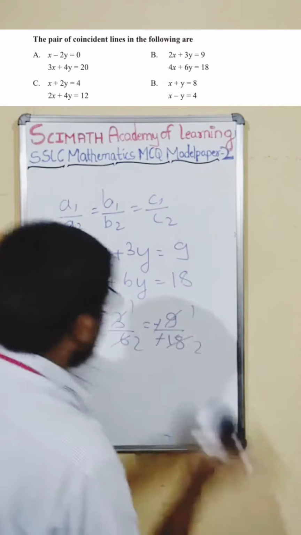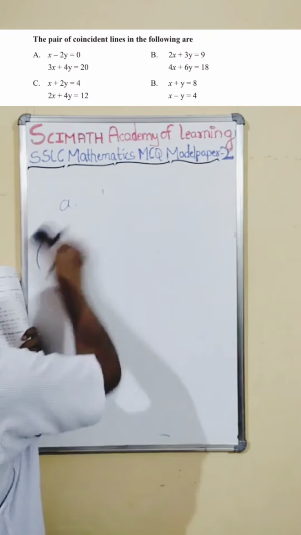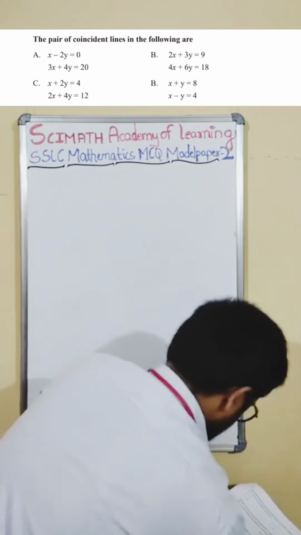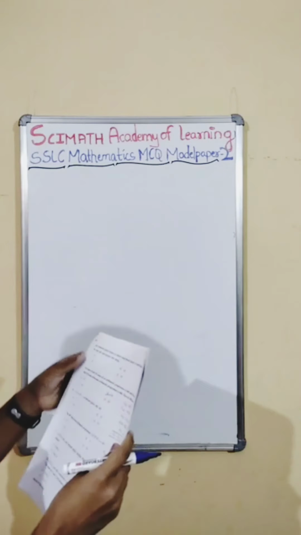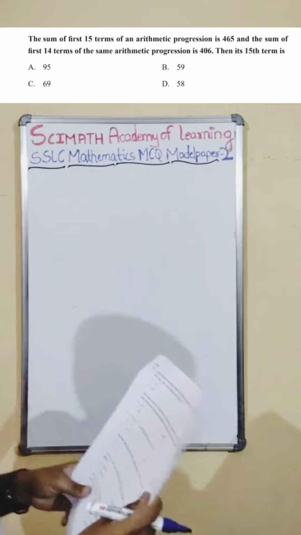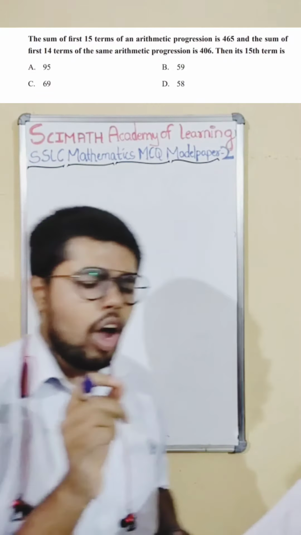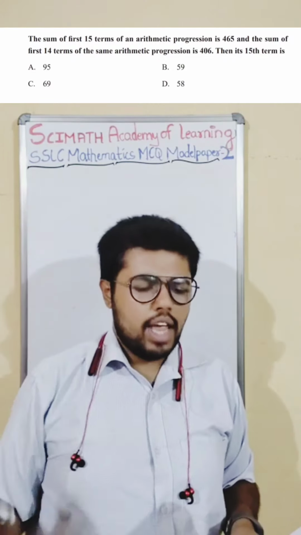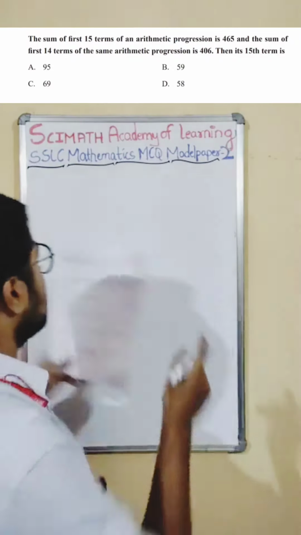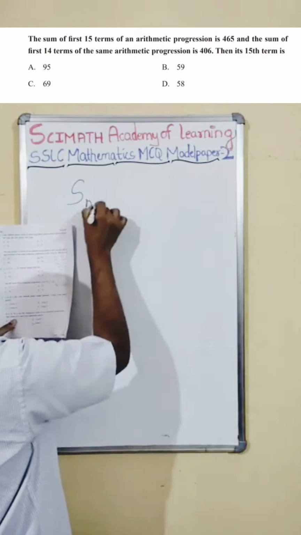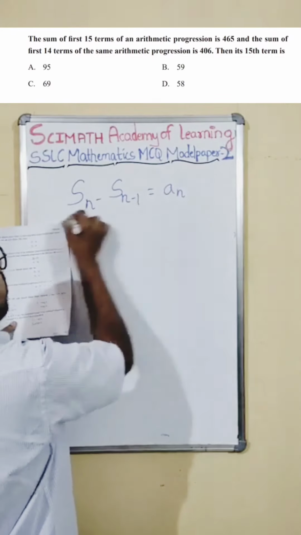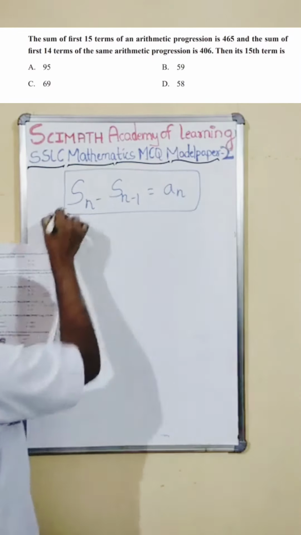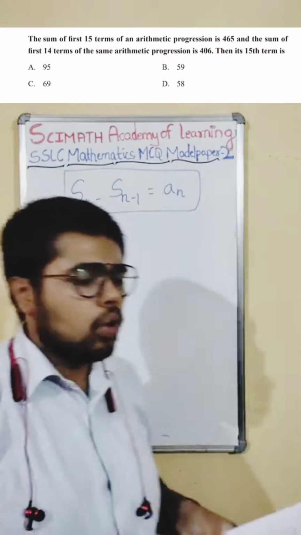Let us quickly go to the next question. We finished 4 questions. The next question is the 5th question. This is based on a small formula that was there in AP. This formula you should remember: Sn minus Sn minus 1 is equal to An. Kindly note it down somewhere. You may get one question based on this.